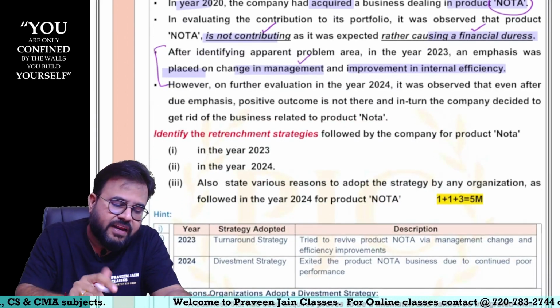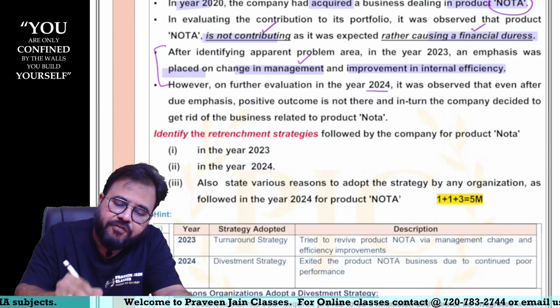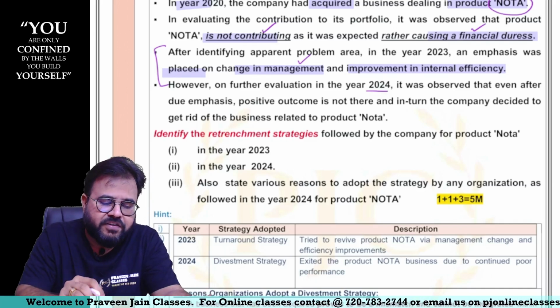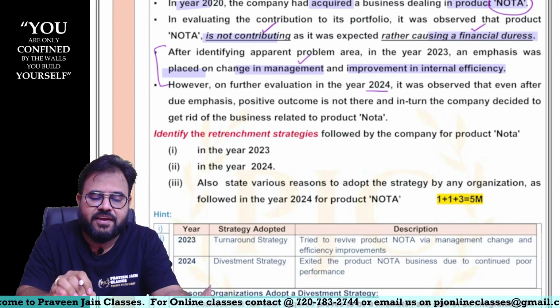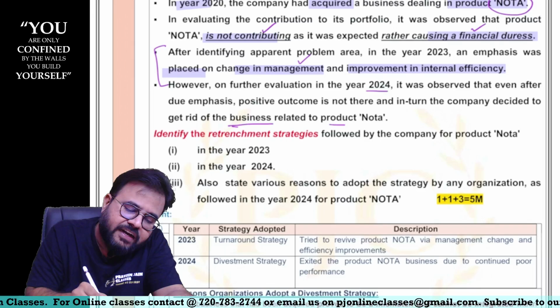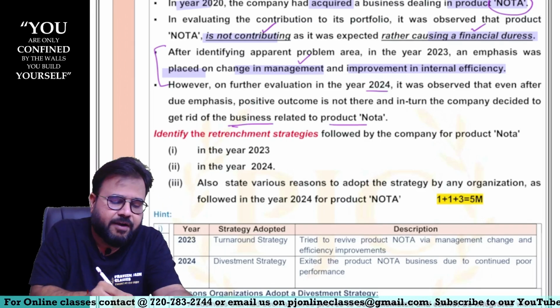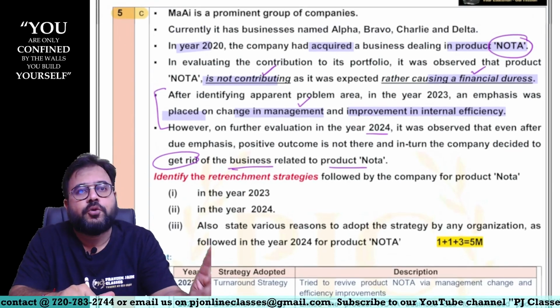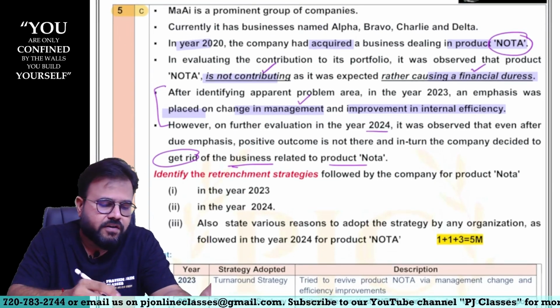However, on further evaluation in 2024, it was observed that even after due emphasis, positive outcome is not there, and in turn the company decided to get rid of the business related to product Nota. That means get rid, they want to close this particular product only, sir. So in other words, in 2020 they brought the new business, sir.